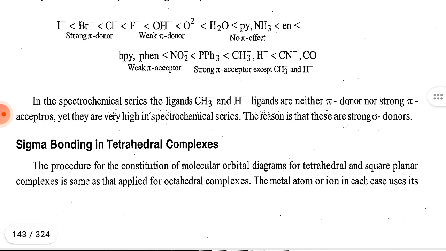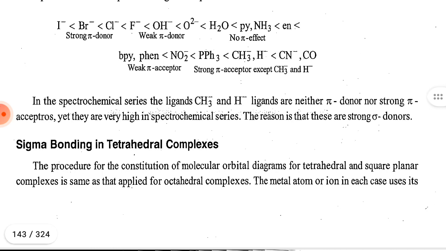bipyridine, phen, weak pi acceptors, smaller than NO2⁻, smaller than phosphine, smaller than CH3⁻ methyl and hydride anion, smaller than cyanide ion, carbon monoxide.